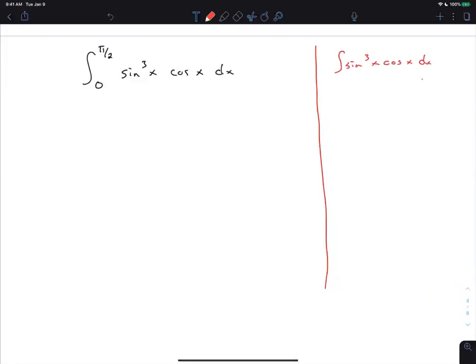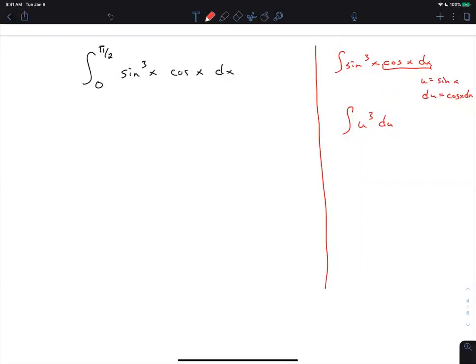So u is going to have to equal sine. Not true, it could be cosine. It's easier if u is sine. And du is then cosine x dx. So we've already got it where that's du. And so this is u to the third du without rearranging anything. Does that make sense? Everybody good?